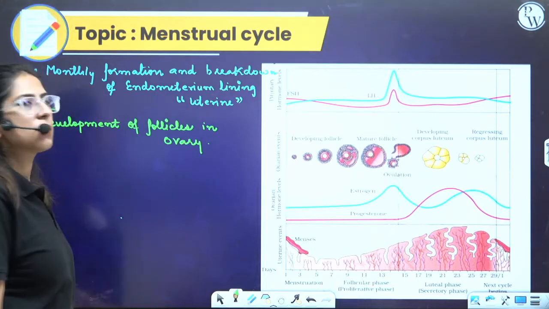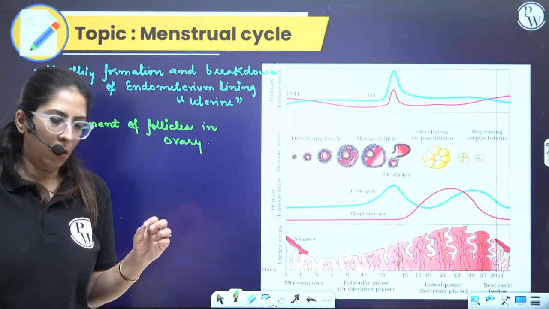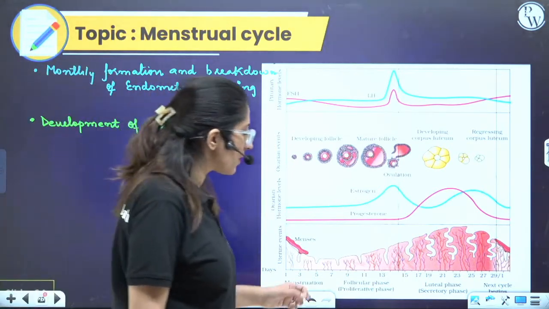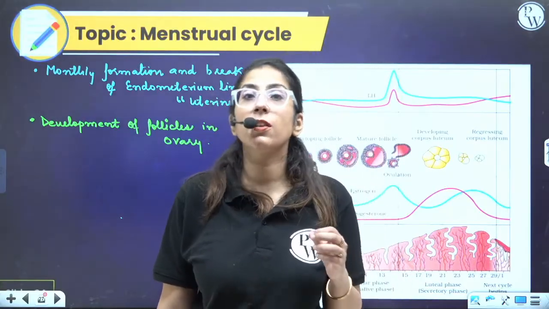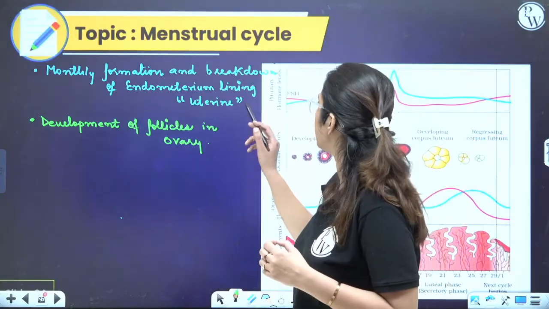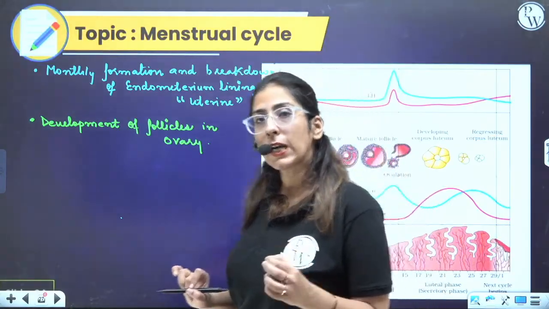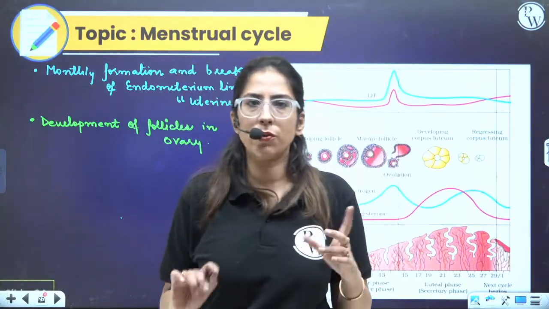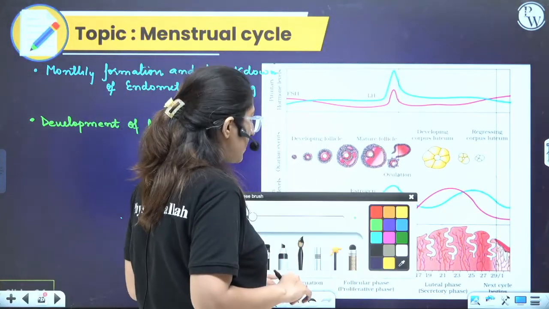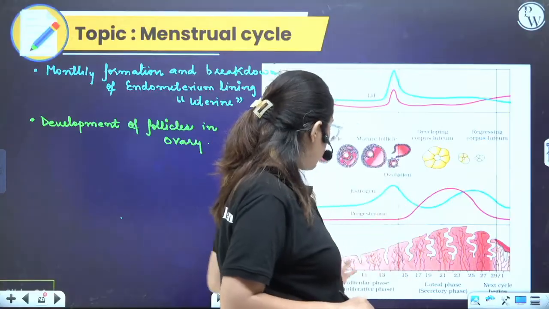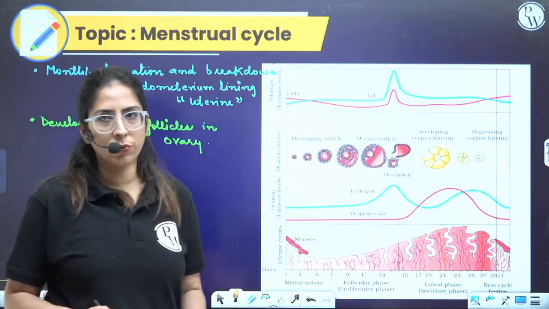So these are the things which occur. See, listen very carefully. We cannot say that this particular process only occurs in the endometrium. It occurs in the ovary also. So the steps happen simultaneously. Now, first, let's talk about the one which happens in the uterus.